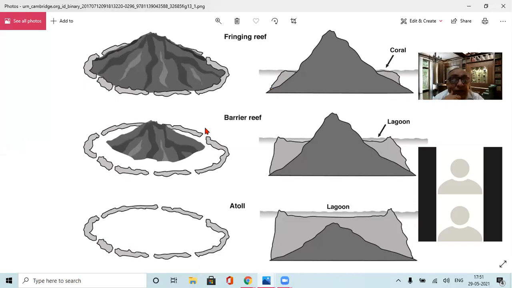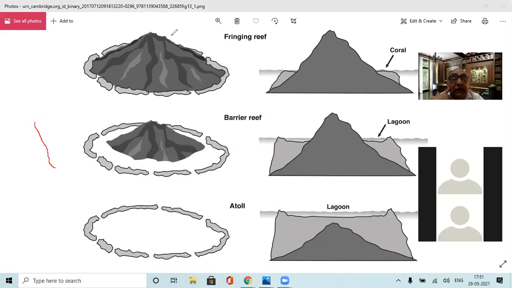And the next thing is this is the barrier reef. What do we mean by the barrier reef? Around the entire coast, parallel to the entire coast. Let me make it more clear to you. Let us suppose that this is a coastline.